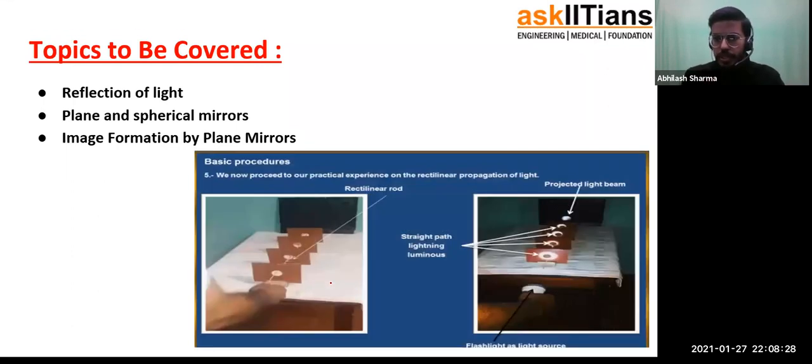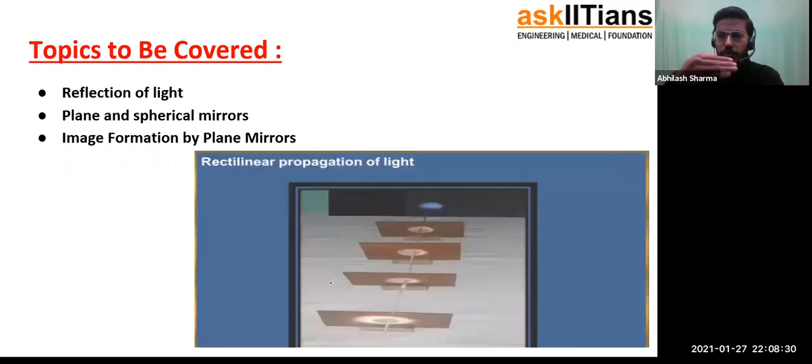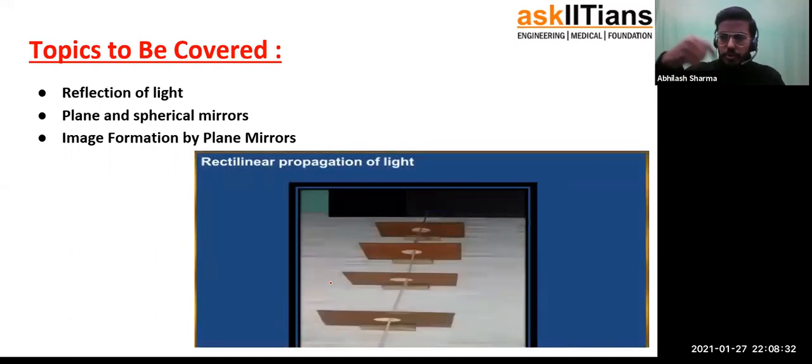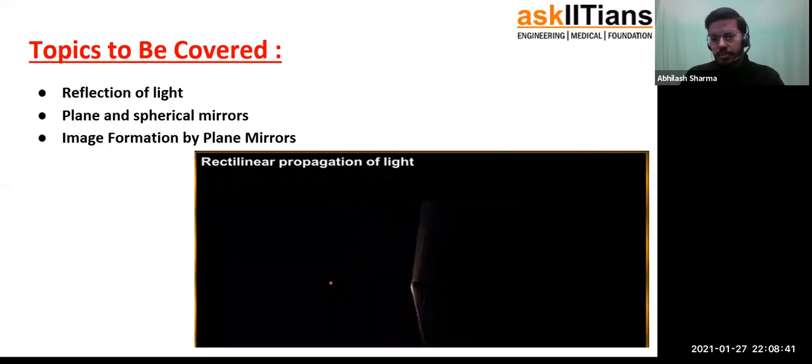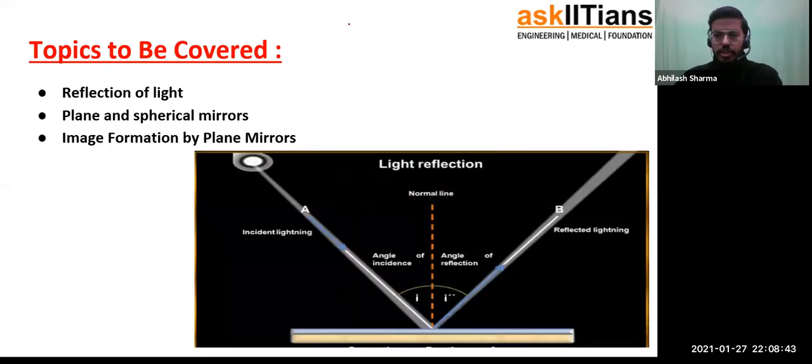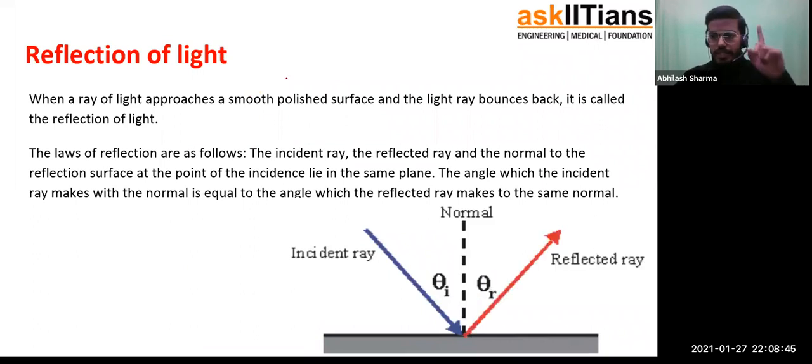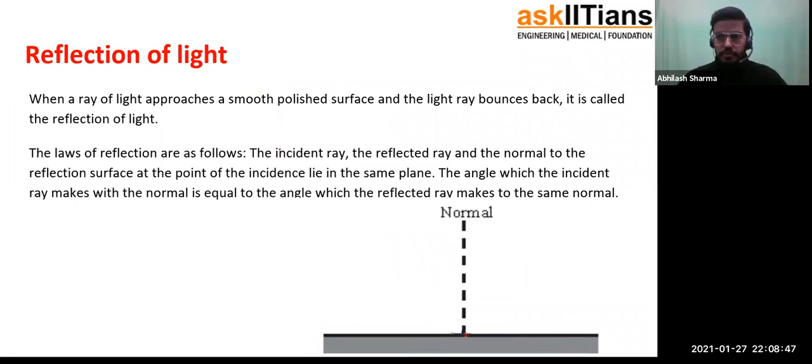Like as you can see in the image, you can take multiple cardboards and make some holes in between in line, and then put a flashlight and see how the propagation actually happens. All right. So moving ahead, reflection is the first concept that we are learning.